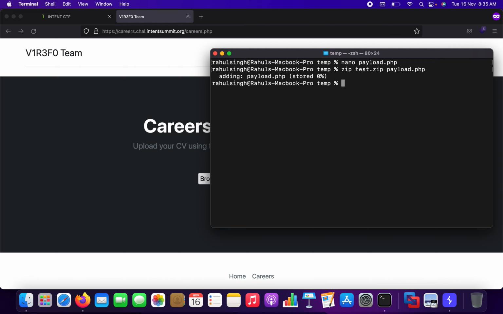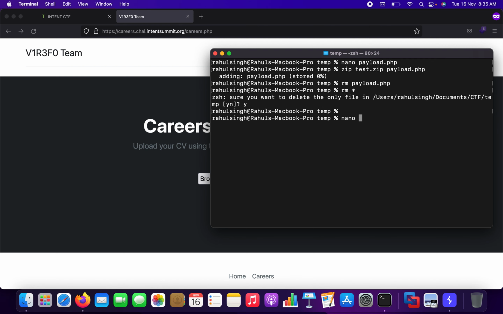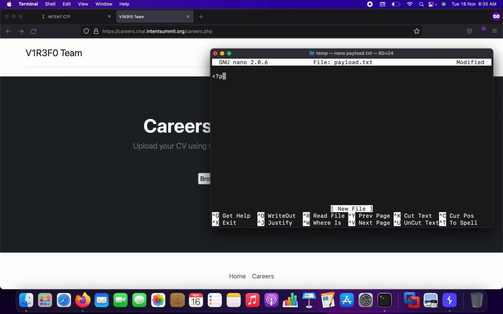For some it did work, some said that it worked for them in the Discord itself, but this didn't work for me anyhow. So let's just remove payload.php and remove everything here, and let's see what other things worked for people. Here what they did was they typed in php echo shell_exec. Shell exec and system are the same. Actually they try to do the same thing, get cmd,